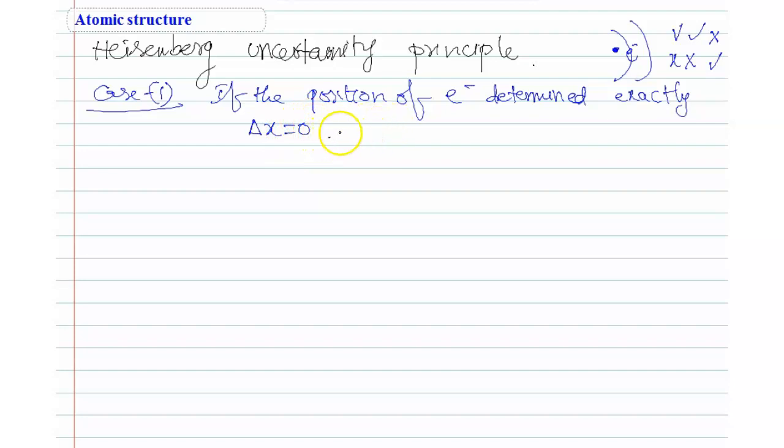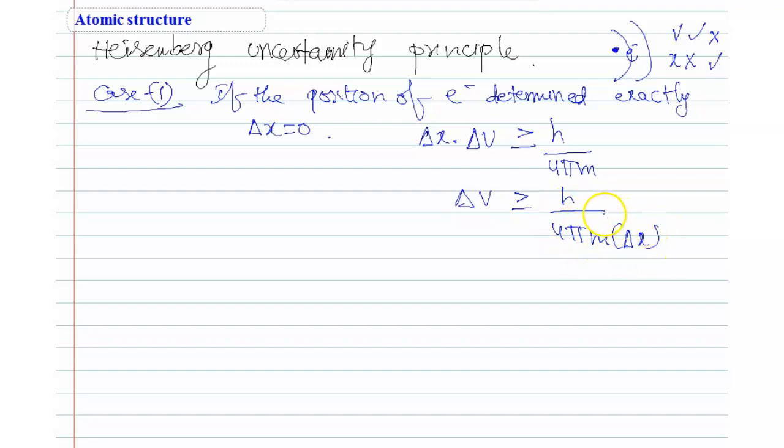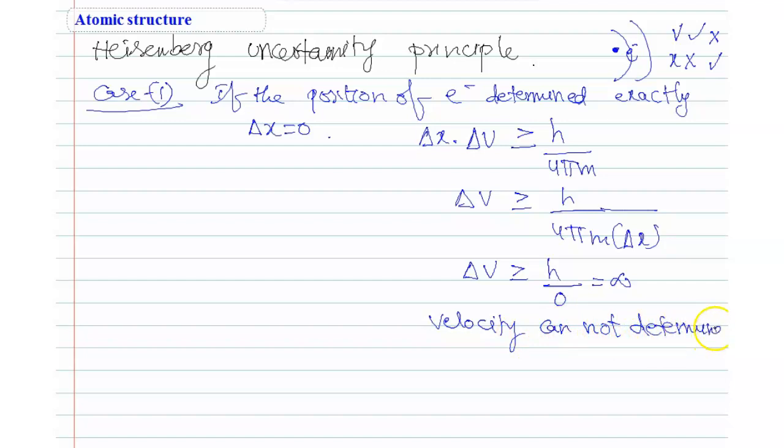Then we know the formula: delta x into delta v greater than or equal to h by 4 pi m. Substitute this value: delta v greater than or equal to h by 4 pi m into delta x. So we substitute the value and get h by delta x, which is 0. Anything by 0 is infinity. Infinity means the velocity cannot be determined.